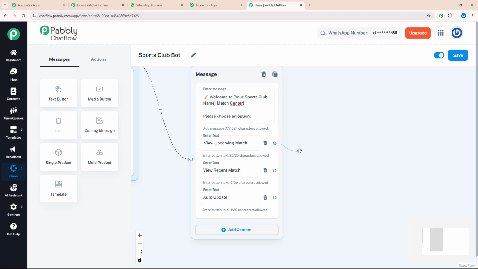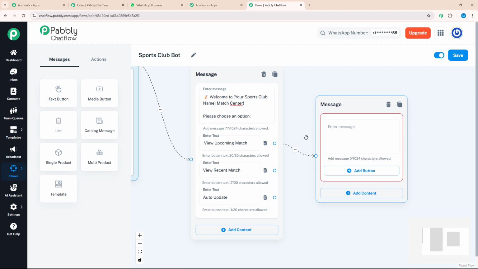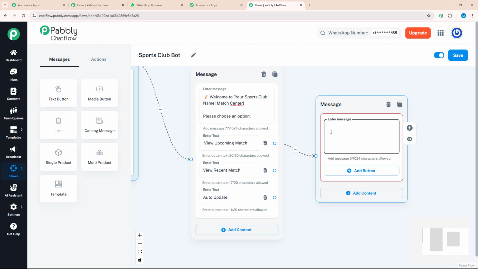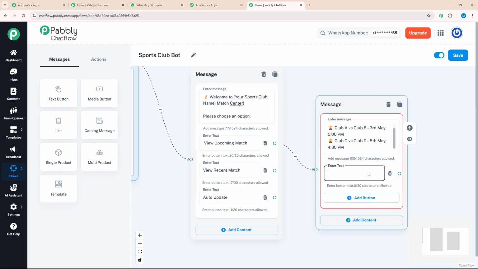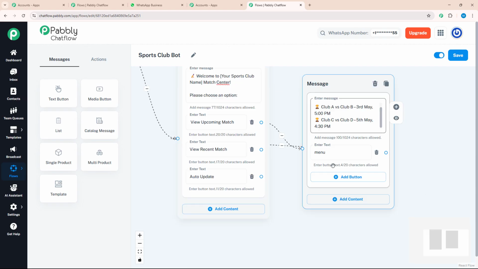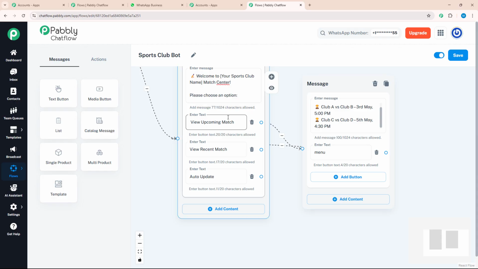After adding each action button, I want to give a separate message for each action button. And for that, I will drag and drop this option and select the text button. Here, I will put a message for my first action button. As my first action button is view upcoming match, I will enter details of upcoming matches, something like this, and add an action button which says menu. As my menu is my previous message, I will connect this with my previous message. That means as soon as someone clicks on the menu button, they will be redirected to the previous message.